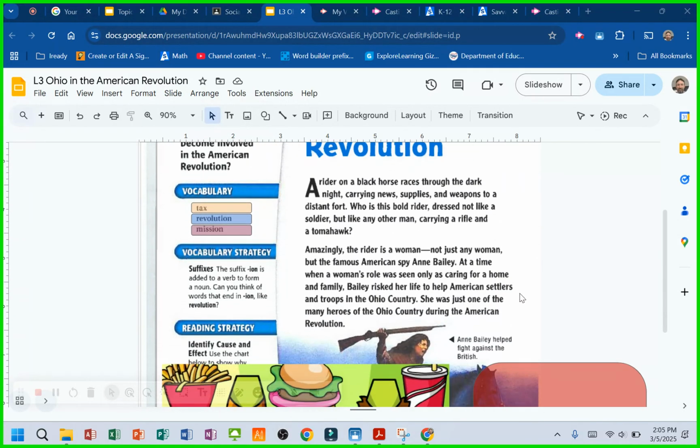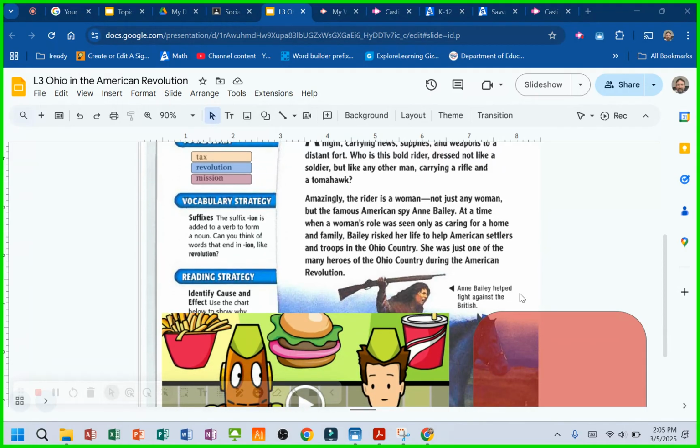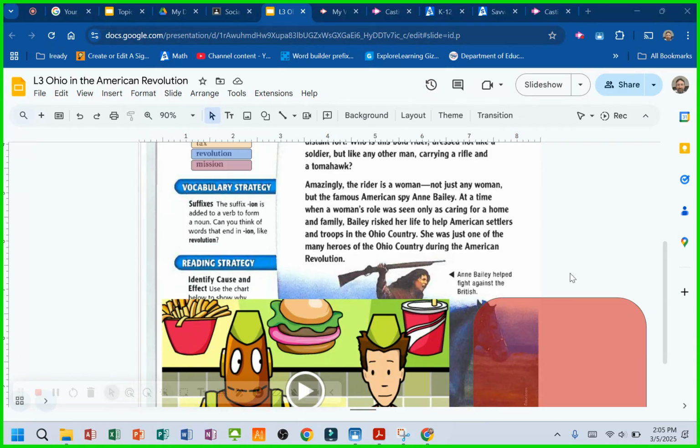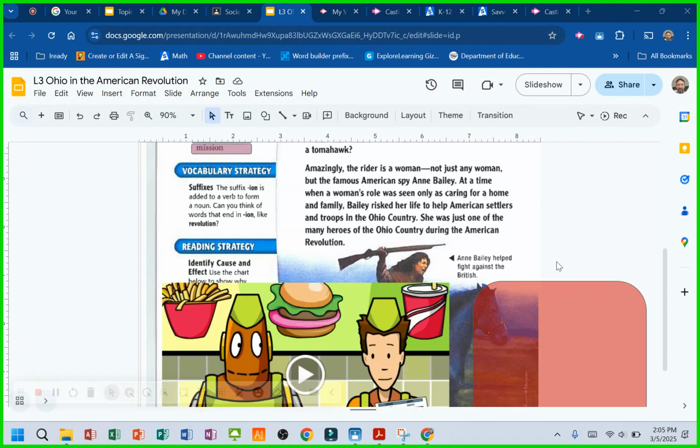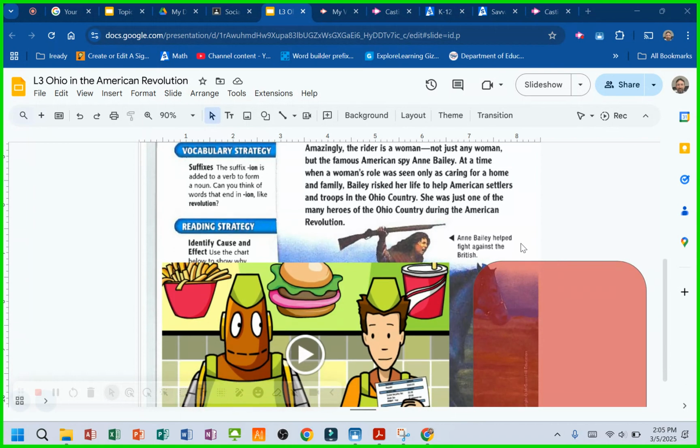Ohio and the American Revolution. A rider on a black horse races through the dark night carrying news, supplies, and weapons to a distant fort. Who is the bold rider, dressed not like a soldier but like any other man, carrying a rifle and a tomahawk? Amazingly, the rider is a woman. Not just any woman, but the famous American spy Annie Bailey. At the time, when a woman's role was seen only as caring for a home and family, Bailey risked her life to help American settlers and troops in the Ohio country. She was just one of the many heroes of the Ohio country during the American Revolution. Annie Bailey helped fight against the British.